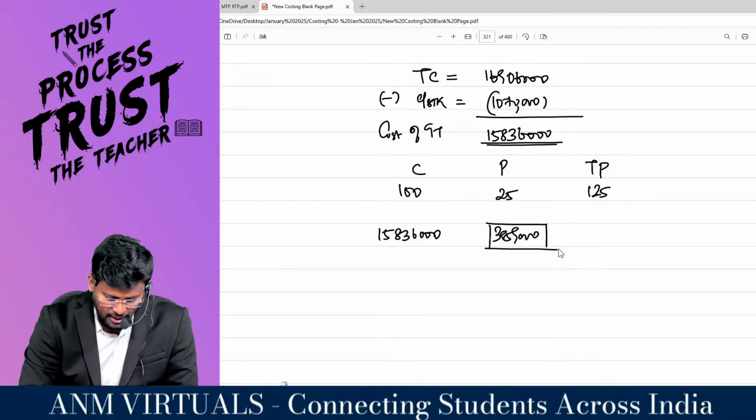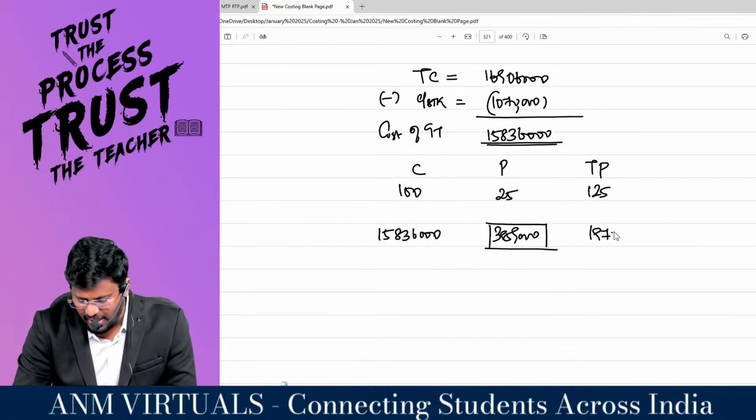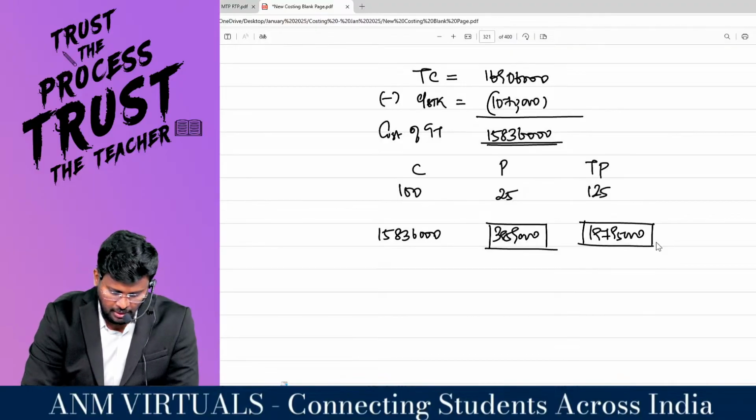So 1 crore 58,36,000 plus 39,59,000 comes to 1 crore 97,95,000, which will be the transfer price.